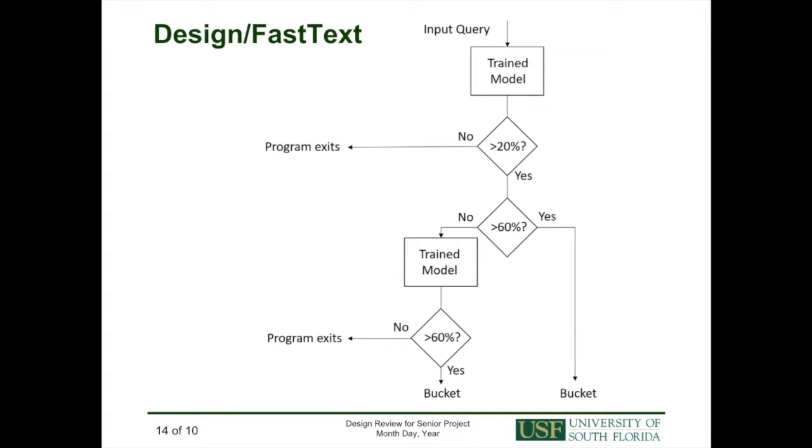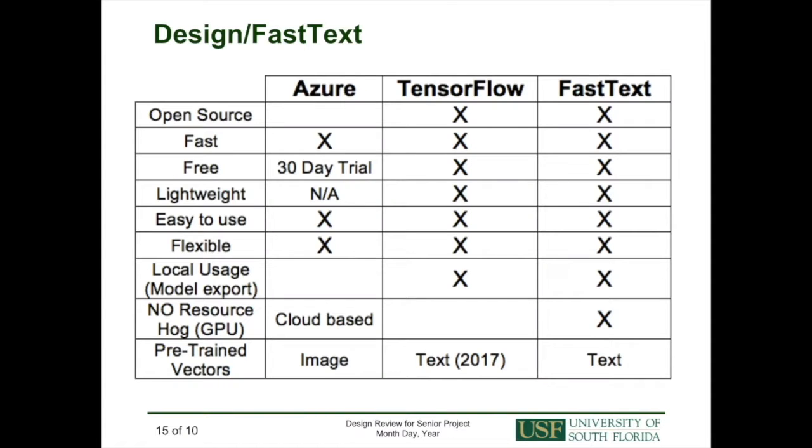If it does so with a confidence of less than 20%, the program terminates. If the query is classified with a confidence of 60% or higher, it gets assigned to its respective bucket. If the query is classified with a confidence level between 20 and 60%, the bot will ask for clarification. If the new query can be classified with a confidence greater than 60%, it is assigned to its respective bucket. Otherwise, the program terminates.